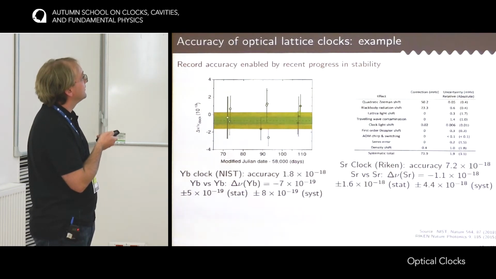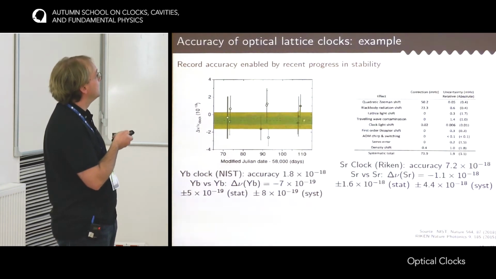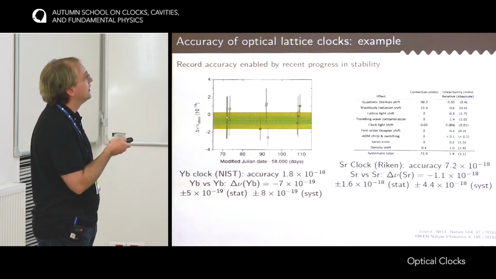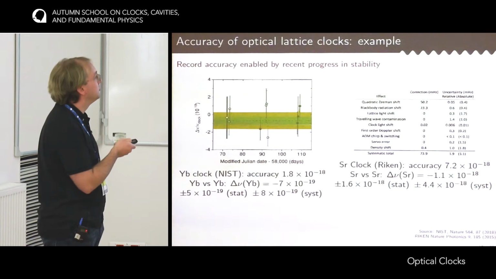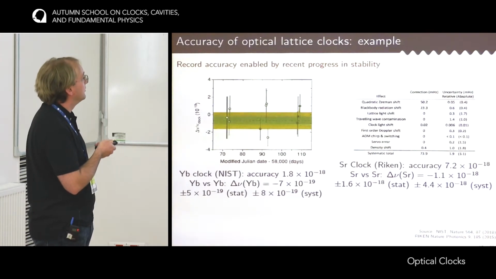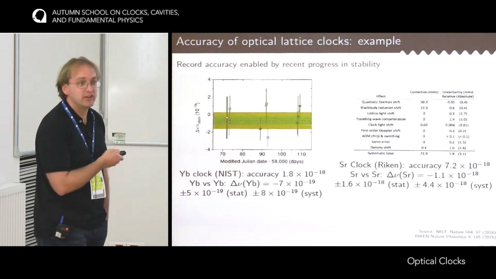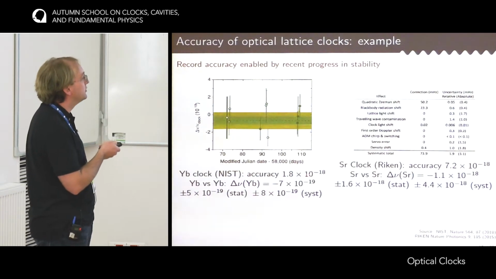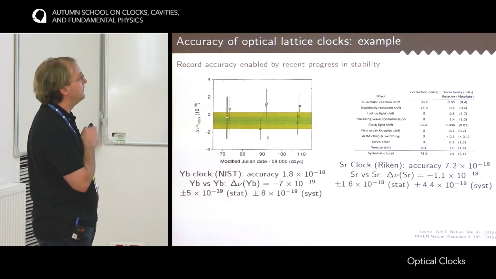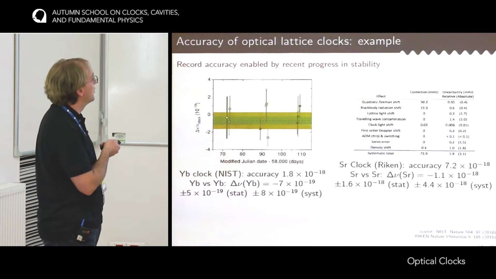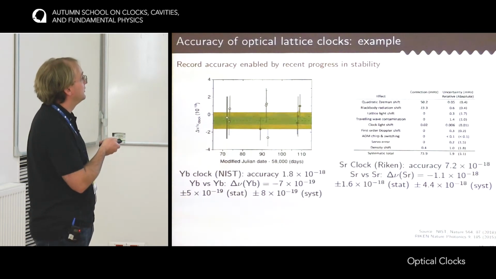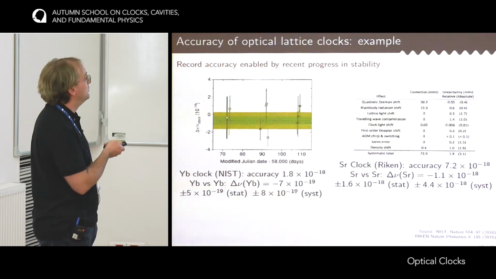This is a clock comparison that has been achieved at NIST between two ytterbium clocks, and at RIKEN in Japan between two cryogenic strontium clocks. The accuracy reported for these clocks is 1.8 × 10⁻¹⁸ for the ytterbium clock, and 7.2 × 10⁻¹⁸ for the strontium clock. What is really crucial for these two reports is that they have two clocks, and they were able to compare them together and show that the frequencies of the clocks agree within this uncertainty.